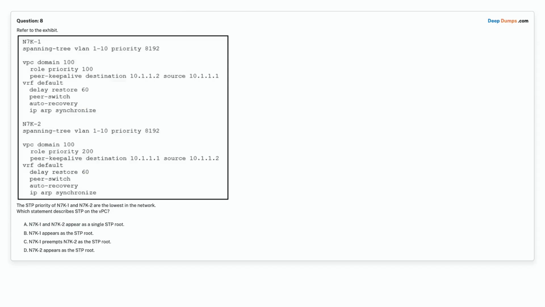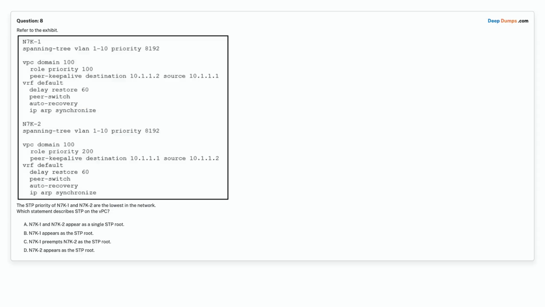Question 8. Refer to the exhibit. The STP priority of N7K1 and N7K2 are the lowest in the network. Which statement describes STP on the VPC? Option A. N7K1 and N7K2 appear as a single STP root. Option B. N7K1 appears as the STP root.